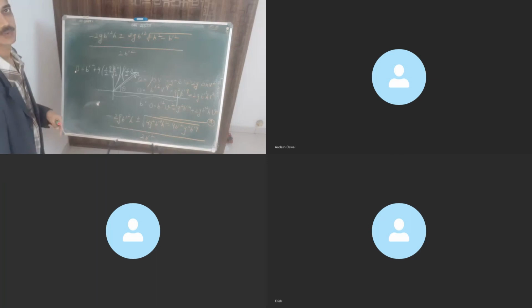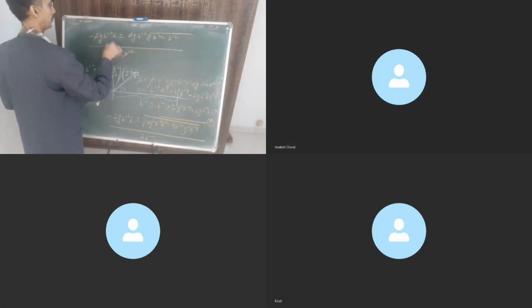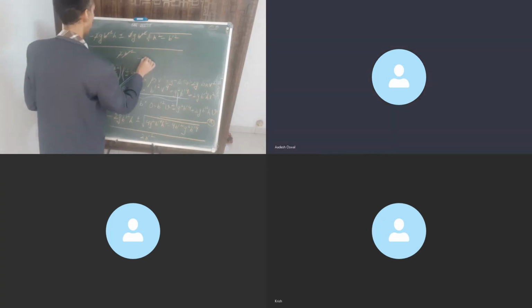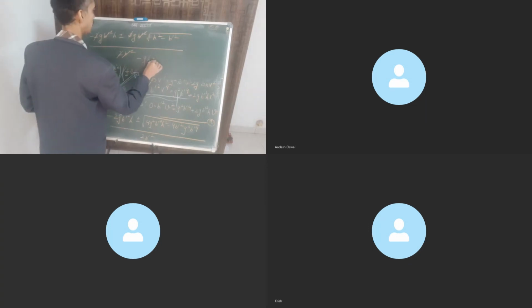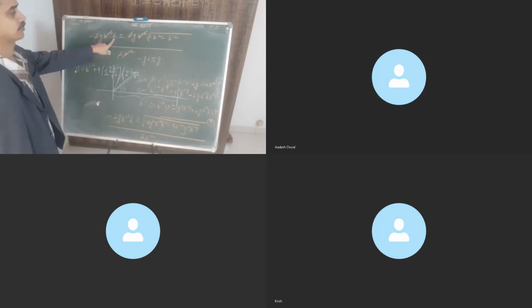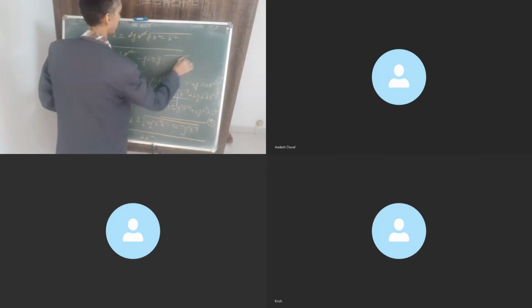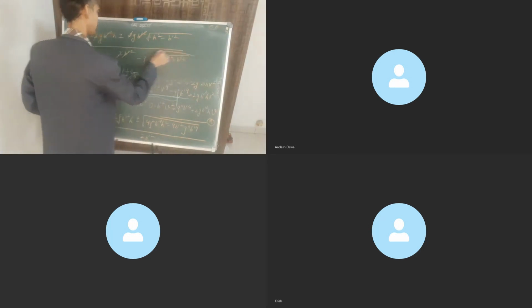You can cancel that. 2 gone, b prime square gone. See what it reduces to. Minus of gh, and remember this value, very important value. Minus of gh plus minus g under root of h square minus b prime square.